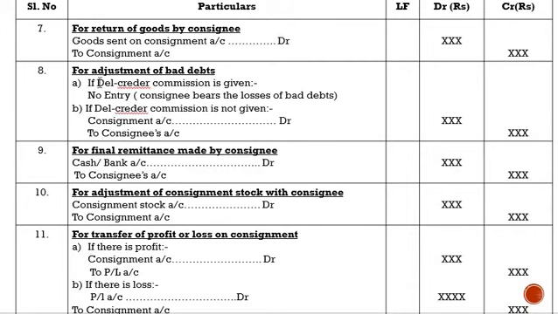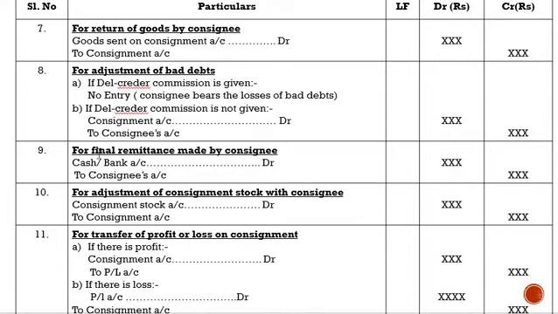So the eighth entry is for adjustment of bad debts. If del credere commission is given, that is, if the consignee is bearing the risk of bad debts and has received the extra commission, then no entry is passed, as the consignee bears the loss of bad debts. Understood? Next, if del credere commission is not given, then who is going to bear the risk of bad debts? It is going to be the consignor. So here, consignment account debit to consignee's account.